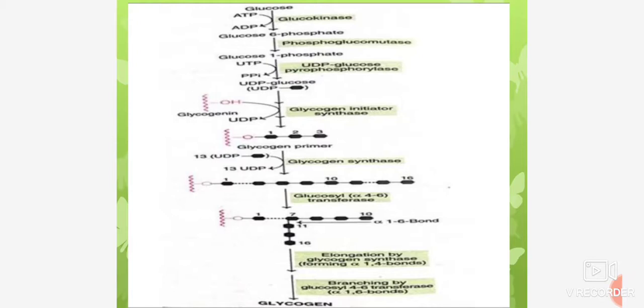Then, in the third step, glucose 1-phosphate reacts with uridine triphosphate, UTP, to form the active nucleotide uridine diphosphate glucose, UDPG, in the presence of UDPG phosphorylase with the release of inorganic pyrophosphate, PPi.